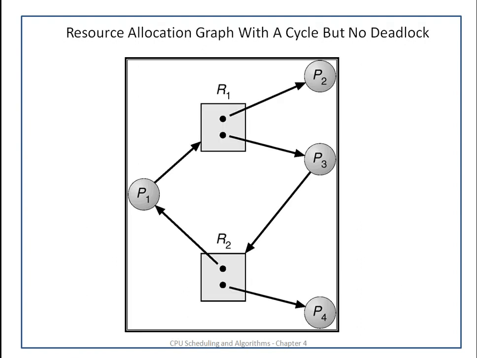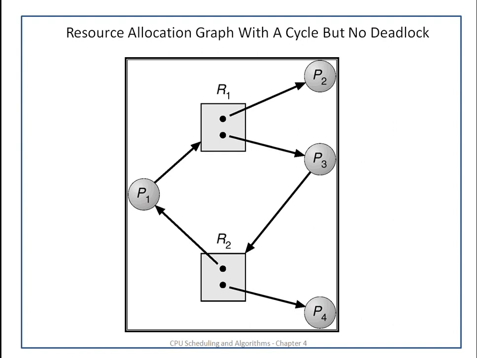Now, this is another example of a resource allocation graph, which indicates that there is a cycle but it will not lead to deadlock. Here is P1. There are 2 instances of resource R1, 2 instances of resource R2, and the processes P3, P2 and P4 are there. Now here is a cycle: R2, P1, R1 and P3.